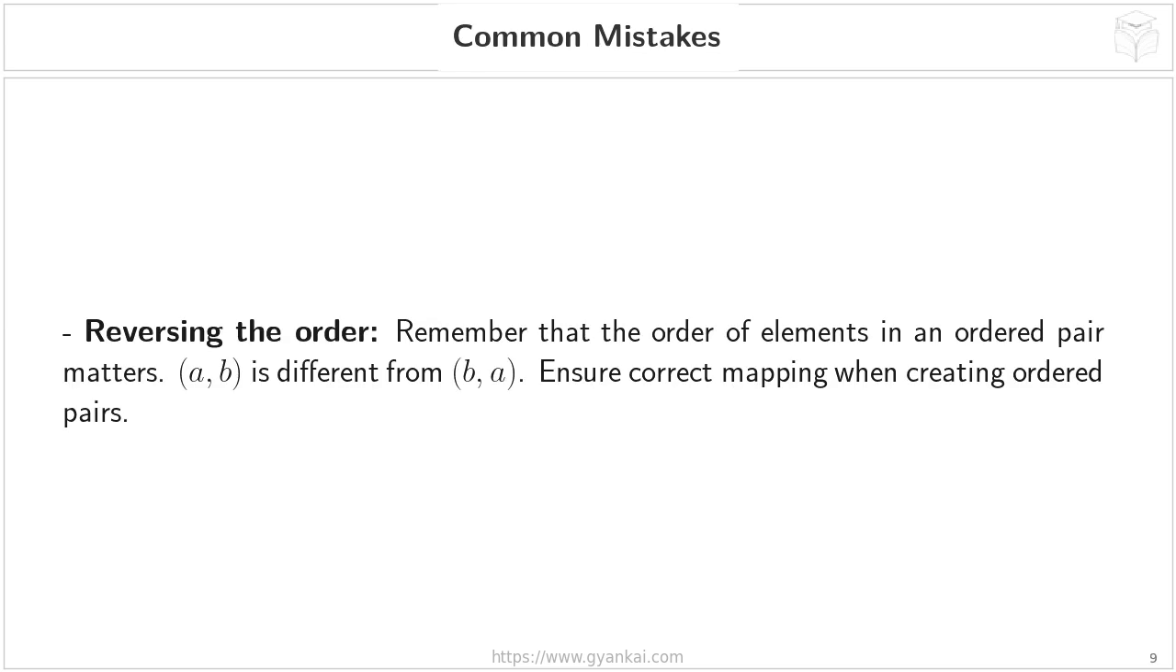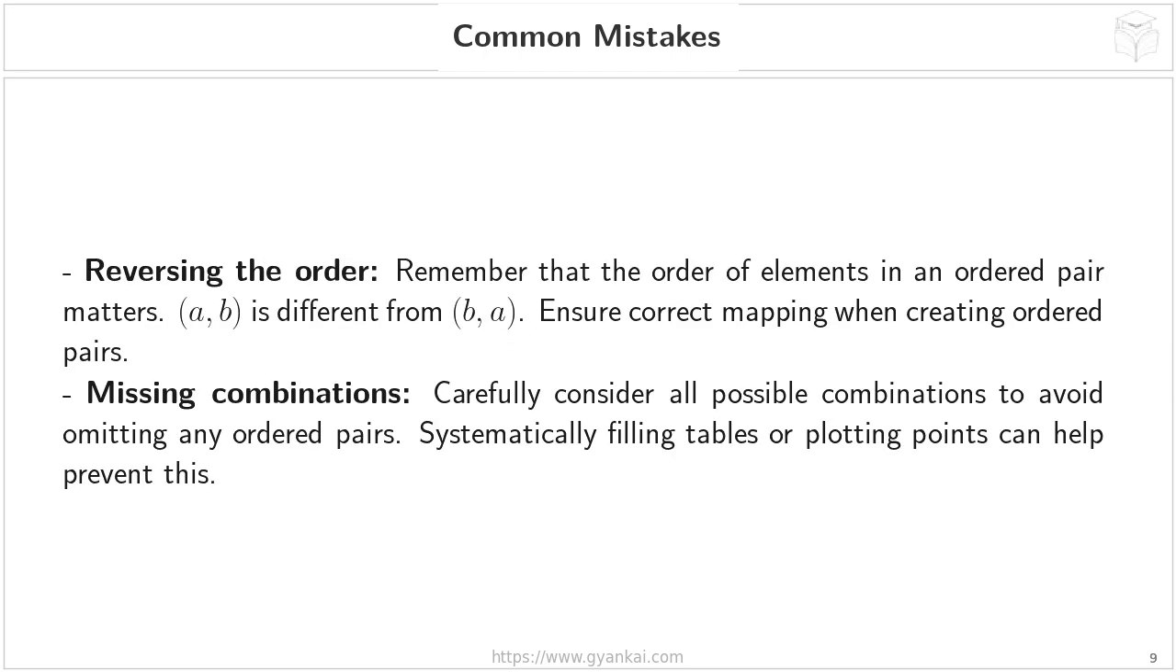Common mistakes. First, let's talk about reversing the order. Remember, when we form ordered pairs, the order absolutely matters. So, a pair consisting of A and B, which we would say as A comma B, is completely different from a pair consisting of B and A, which we would say as B comma A. It's not just a matter of preference. They are distinct ordered pairs and will have different positions when we represent the Cartesian product visually, like in our tables or grids. So, always double-check that you're mapping the elements in the correct order when you're creating those pairs.